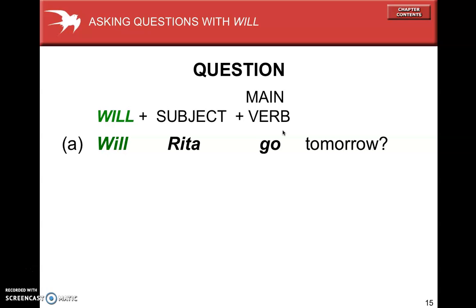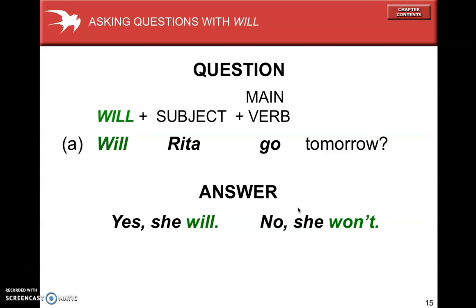Will Rita go tomorrow? Will, the subject is Rita, the main verb is go, and then the time. Will Rita go tomorrow? Yes, she will, or no, she won't. Okay, this is the short yes answer. Yes, she will. And the short no answer. No, she won't. Remember, won't is will not together.